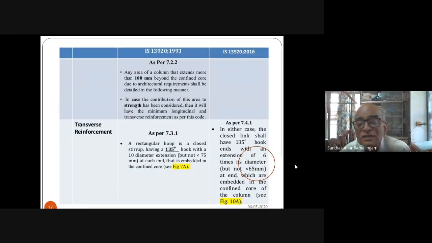Now let us look at transverse reinforcement. There is a small mistake here. The link shall have a 135-degree hook at the ends with an extension of not 6 times its diameter. It should be 8 times its diameter, but not less than 75 mm. This has come as an addendum to the code. The code says 6 times its diameter, but not less than 65 mm. Now, errata has been issued. This is 8 times diameter, and this is 75 mm.